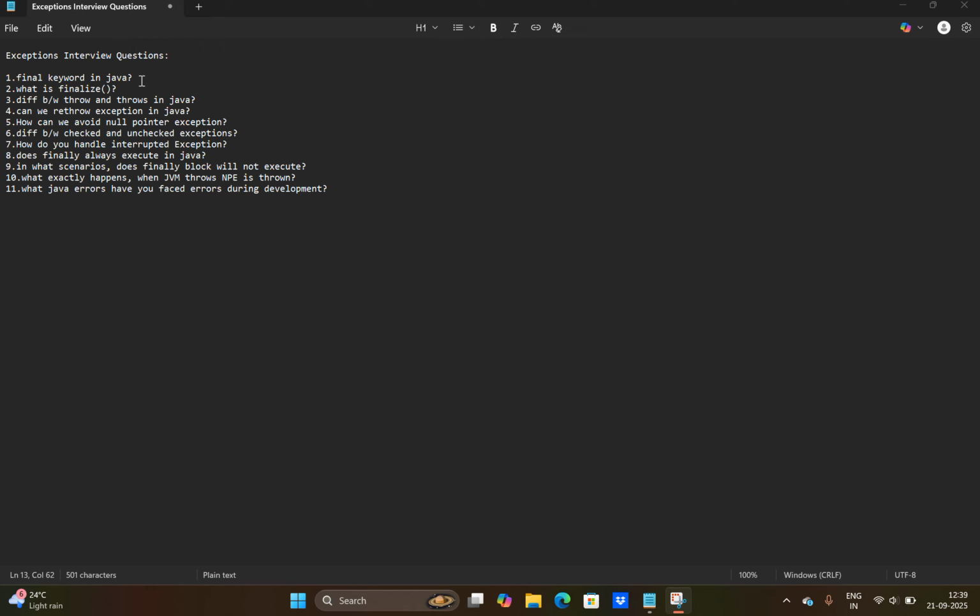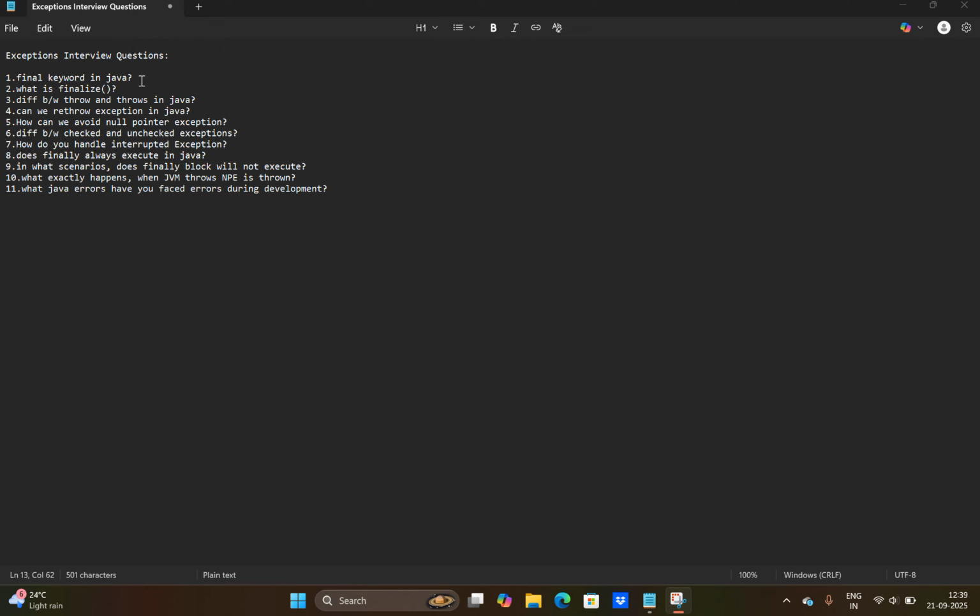What's the purpose of the finalize method? The finalize method is used to clean up resources like closing files or connections before an object is removed from memory. When is the finalize method called? It is invoked by the garbage collector right before an object is deleted from memory, but its call is not guaranteed. That's it for the answer.